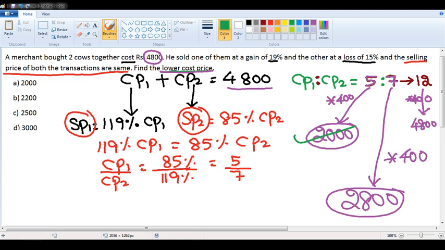Very happy to see that so many people have answered the question. Sandeep, 2000 by option method can also be done. That is the best method, sir. I just explained you this method. You can pick up the answer options and solve by answer options. Very good, Sandeep. I hope everyone is able to correlate with whatever we are teaching.